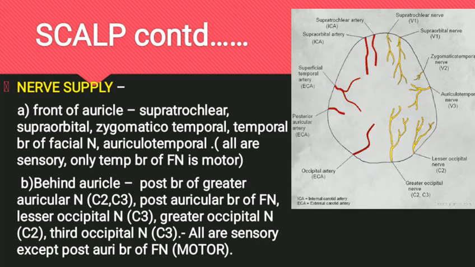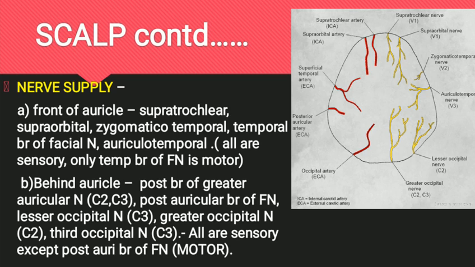Nerve supply of the scalp. The scalp is supplied by 10 nerves, 5 in front of the auricle and 5 behind the auricle. In front of the auricle, the nerves are supratrochlear, supraorbital, zygomaticotemporal, temporal branch of facial nerve, and auriculotemporal nerve. The supratrochlear and supraorbital are both sensory branches from the ophthalmic division of trigeminal nerve. Zygomaticotemporal is also a sensory branch, from the maxillary division of trigeminal nerve.